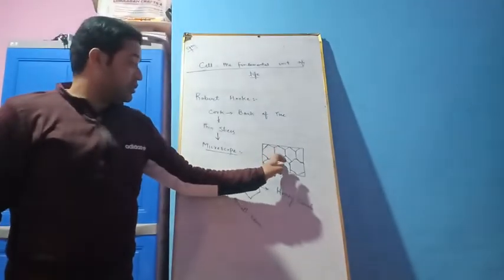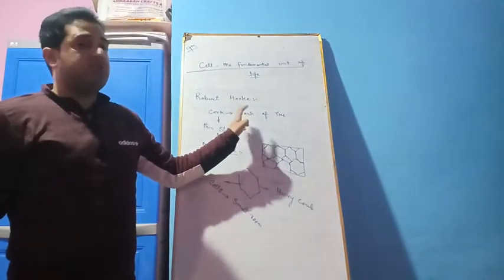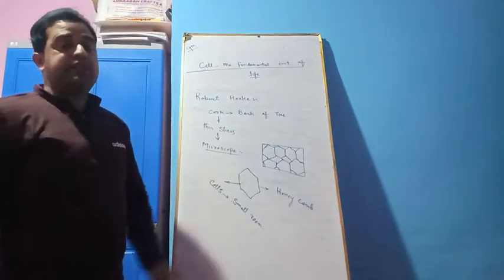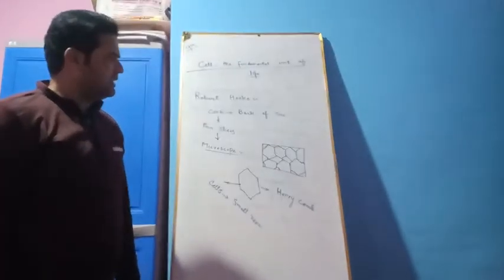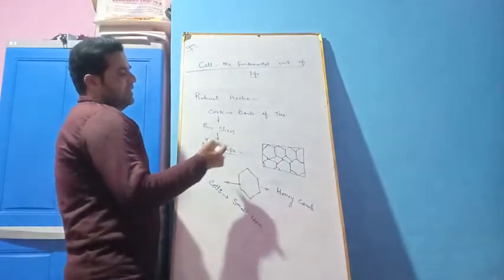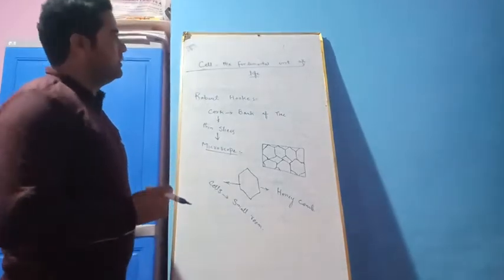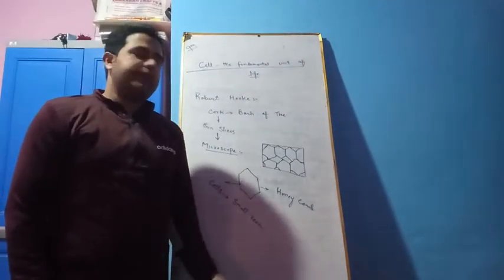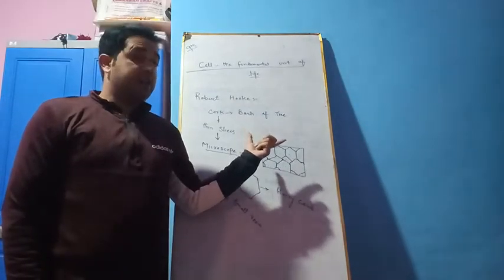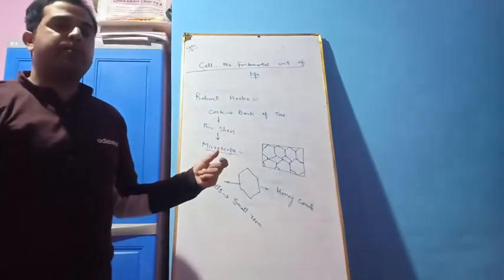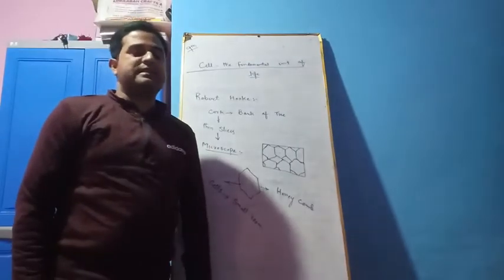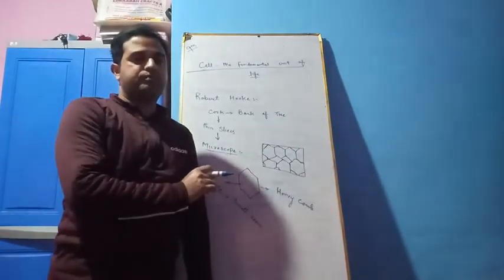And this cork was from a tree. That means the bark of the tree is made up of cells. So the cell got its name. And the scientists concluded that plants, which are living organisms, are made up of small units which were called cells, and cell means the small room.